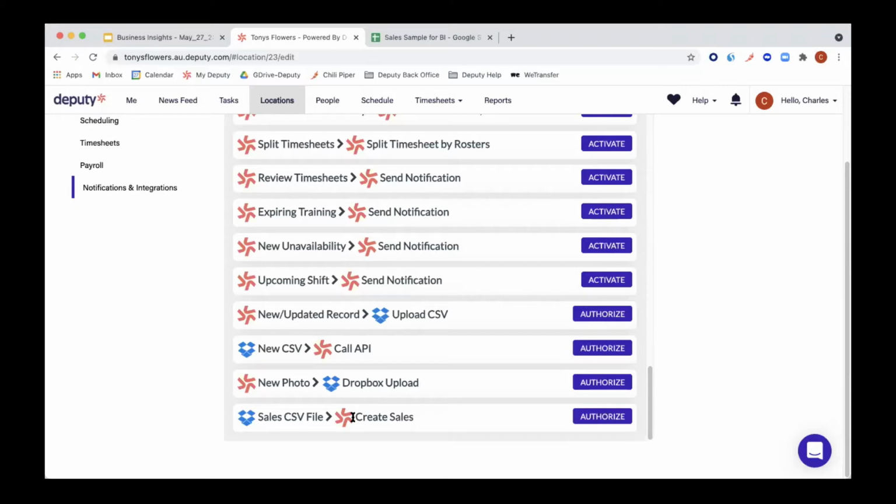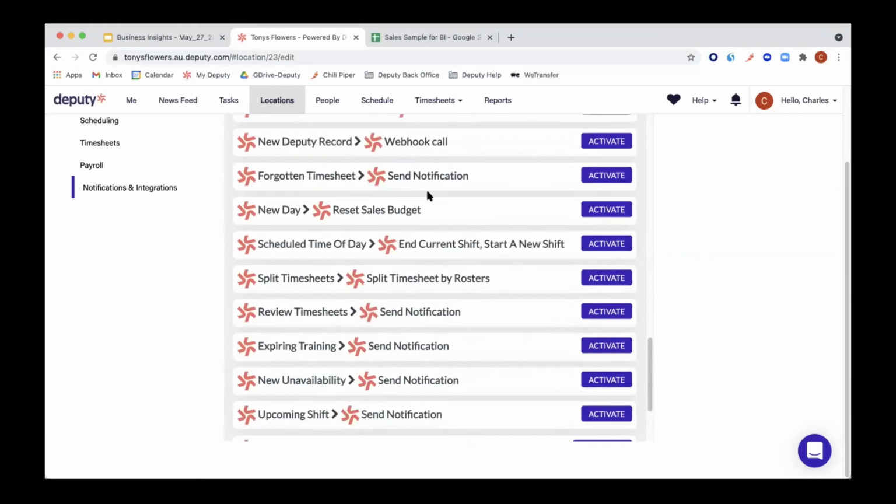And for you to be able to reintegrate with Dropbox, you will have to terminate the integration on the Deputy side and then reauthorize it again. And finally, manually, as I've shown you before.